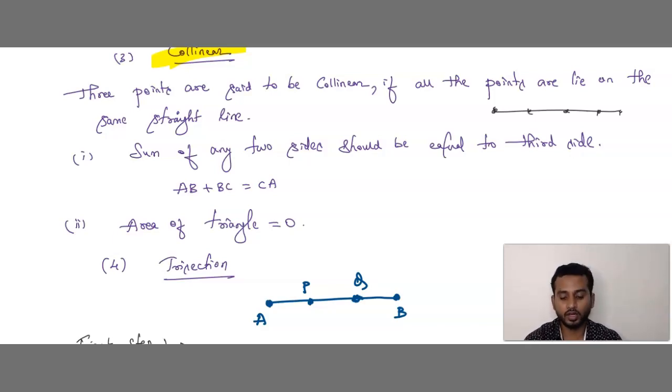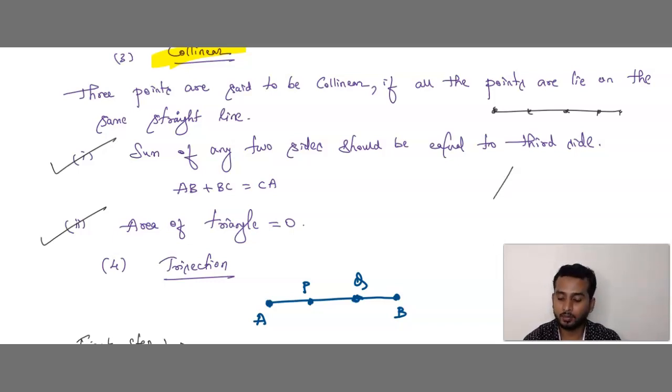So here we have two conditions to say whether the points are collinear or not. The first condition is, by using the distance formula, you can prove whether the points are collinear or not. How? The sum of any two distances should be equal to the third distance.